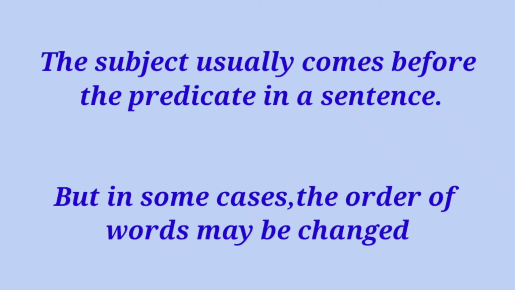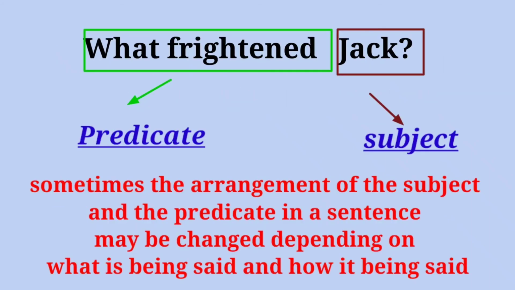But in some cases usually subject comes after the predicate. Okay, you all know subject usually comes before the predicate in a sentence, right? But in some cases words change ஆகும்போது ஆர்டரும் சேஞ்ச் ஆகும். Okay, but this is not suitable for all the cases. In some cases the order of the words may be changed. Okay, look at this sentence. What frightened Jack? Okay, what frightened Jack? Here what frightened is a predicate. Okay, and Jack here is a subject.